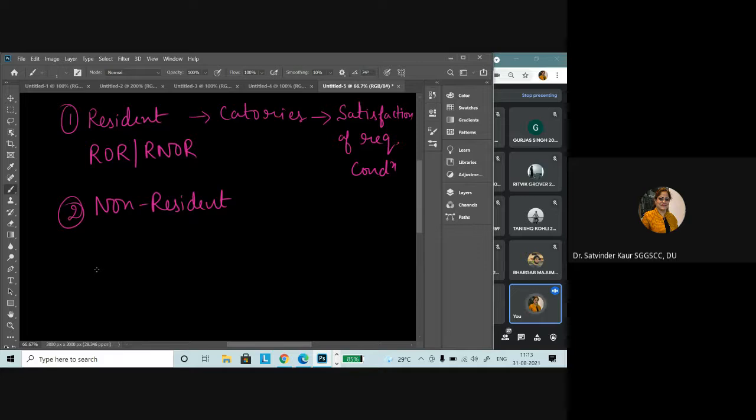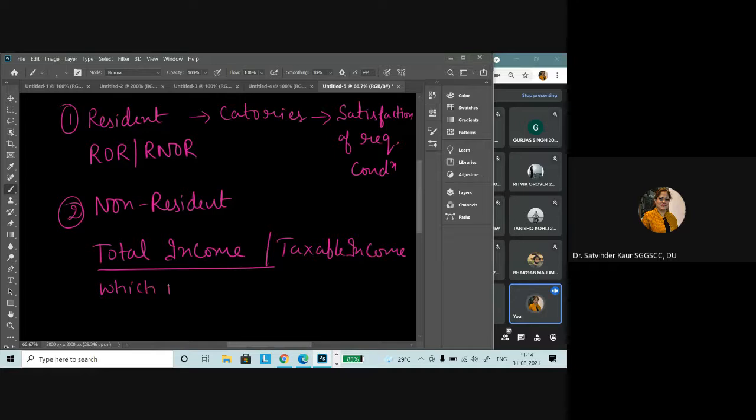Now why we determine this residential status? Why, what is the need? So in the last classes also we have discussed that we compute the tax on total income, which is also called the taxable income. So when we talk about the taxable income, we consider which particular income would be taxable or which income would be included, right? So inclusion of different income in the total income is called incidence of tax.